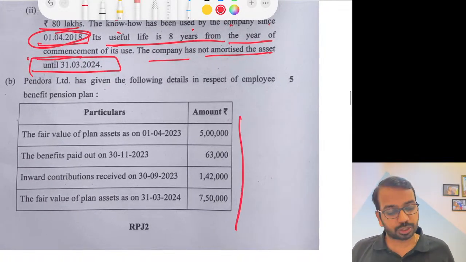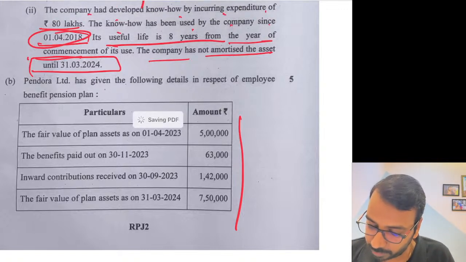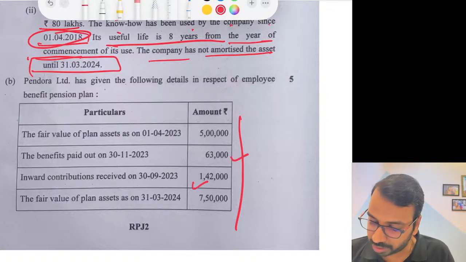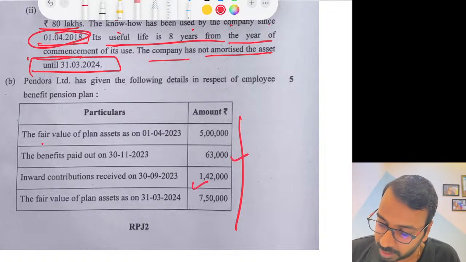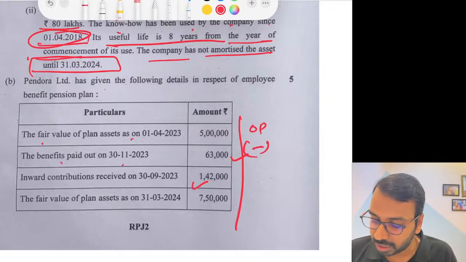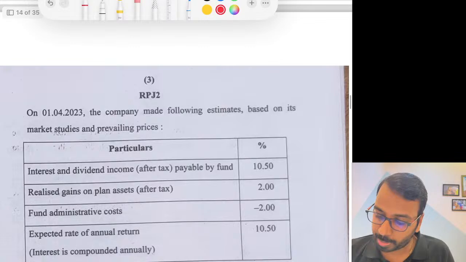This is a standard question from AS-15, very simple and straightforward. They have given us the opening balance, how much is the benefit paid, and how much is the contribution received. So fair value of plan asset, this is the opening balance. Benefit paid will reduce the plan asset. Inward contribution will increase the plan asset. Fair value of plan asset closing balance is given here. Now what is the question?